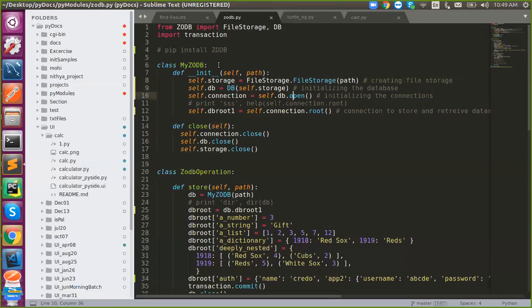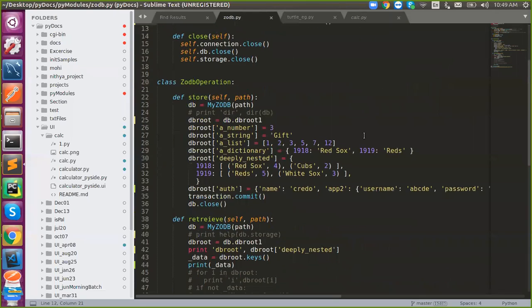Once done with it, we need to open the database. So here I'm initiating a connection. Here I'm establishing the database connection. So I'm opening it. That's it. So this is a collection. I'm initiating one collection. Here I'm opening a database, and here I'm initiating the connection, assigning it to some variable. What you want to store and retrieve will be taken care of by DB root. So with the help of the constructor, I have opened this. That's it.